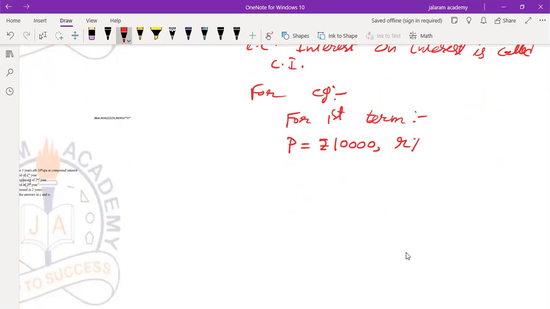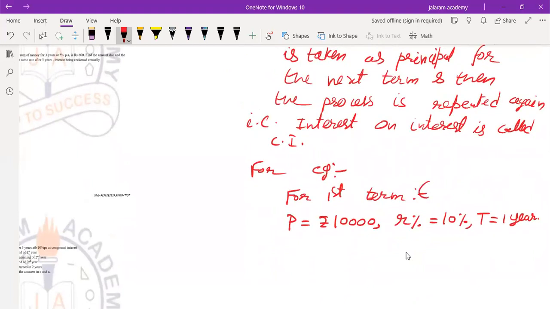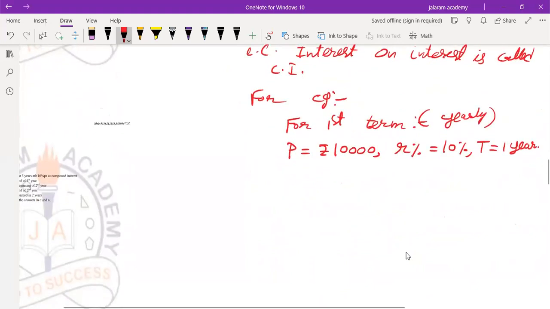10,000. Rate of interest is 10%. Now time, what is the time? Time is 3 years, right? But no, we will take time as only 1 year first, as in our calculation, when interest is charged at the end of each term, first we take interest at the end of each term. So the terms are also yearly terms. In the question which we are discussing, for simplification, only the yearly term. Okay, principal is rupees 10,000, rate of interest 10%, time is 1 year.